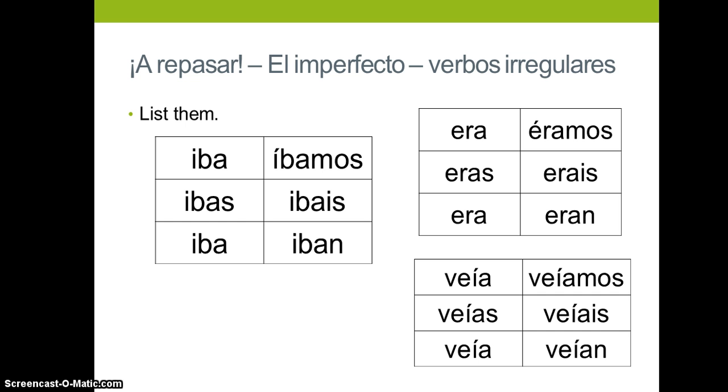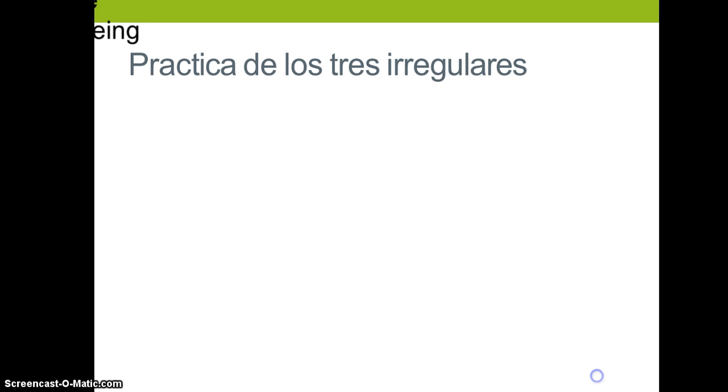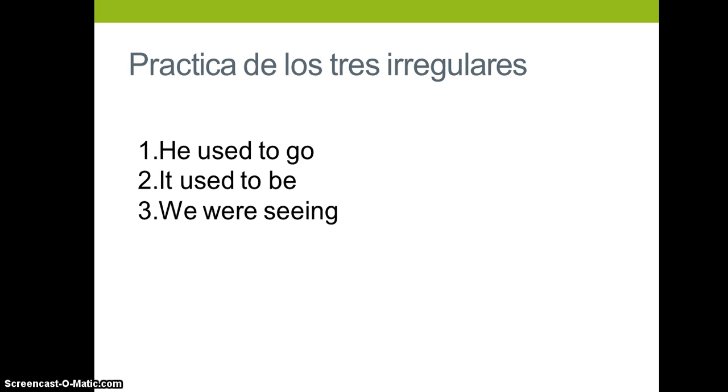Okay, let's see what's up next. And so here's your practica. He used to go, it used to be, we were seeing. Pause and try to conjugate those on your own. Let's see. Iba, a, because when we go somewhere, there's always an a after the ir. Era and veíamos. Okay, moving on.